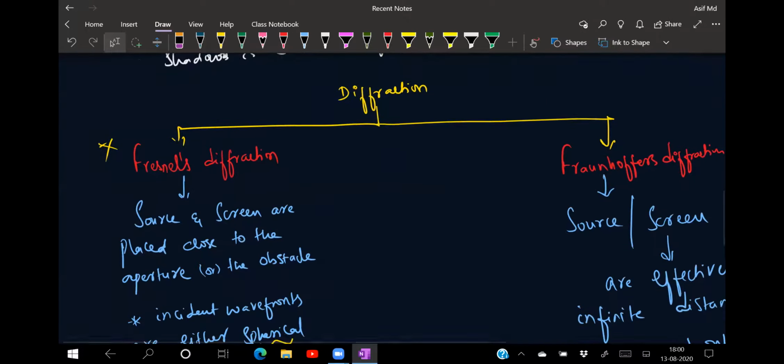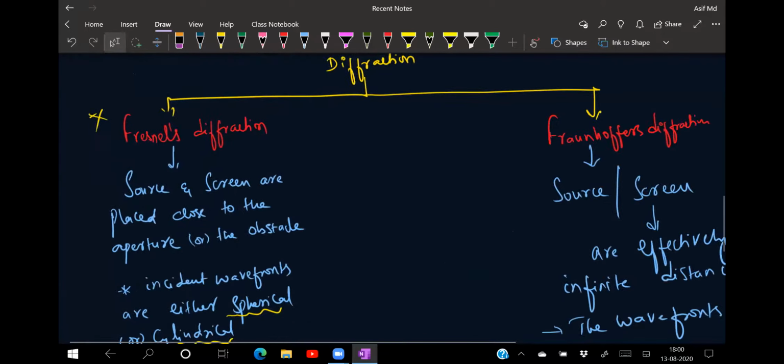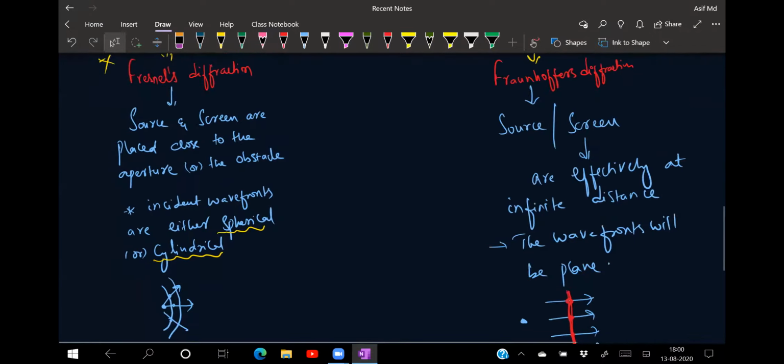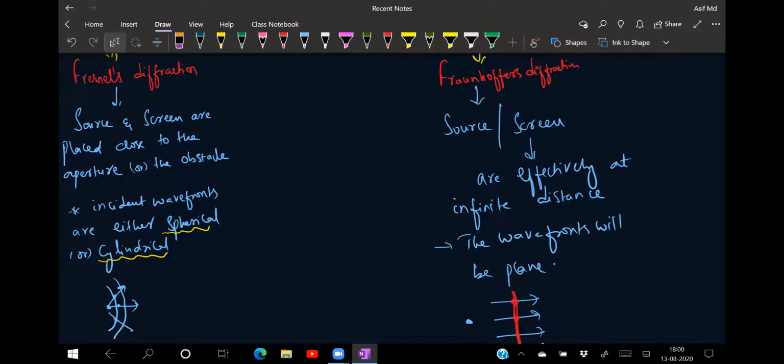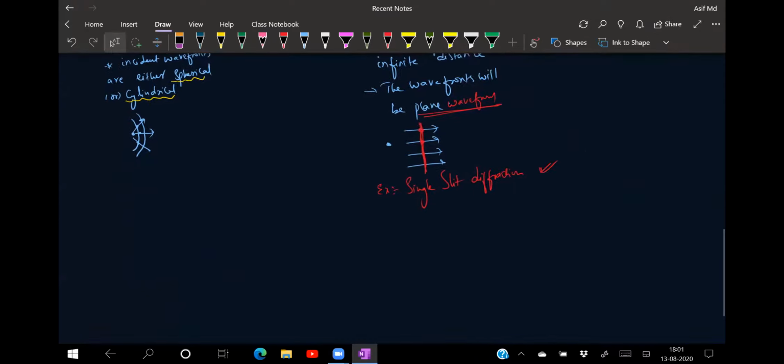And in our syllabus, beta, we have two types of diffraction. One is Fresnel's diffraction, and another one is Fraunhofer's diffraction. Fresnel's diffraction is the diffraction in which the source and screen are placed very close to each other, and the wavefronts you see in this one are either spherical or cylindrical. Whereas in Fraunhofer diffraction, the source and screen are effectively at an infinite distance. Therefore, the wavefronts you are seeing here are plane wavefronts. I hope you are clear about the introduction of diffraction, everyone.